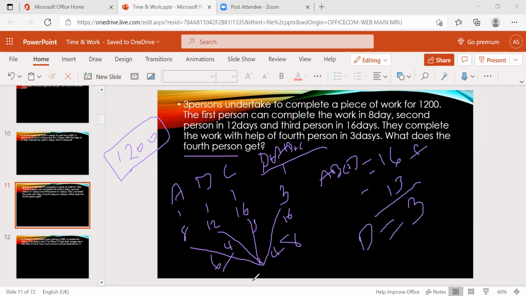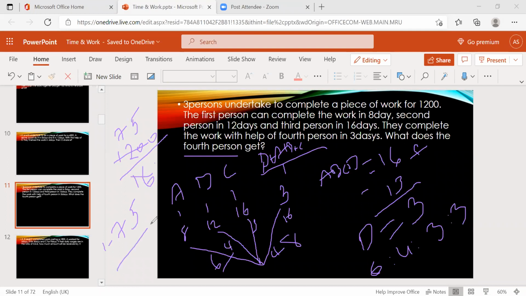Now, we got all the efficiencies. What are the efficiencies? A is 6, B is 4, C is 3, and D is 3. So 6, 4, 3, and 3. Now, total how many parts? 16 parts, right? So 4 plus 6, 10 plus 3 plus 3, 16. Total is 16 parts. What's the amount they undertook the work for here? They undertook the work for 1,200. 1,200 by 16, so one part is nothing but 75.